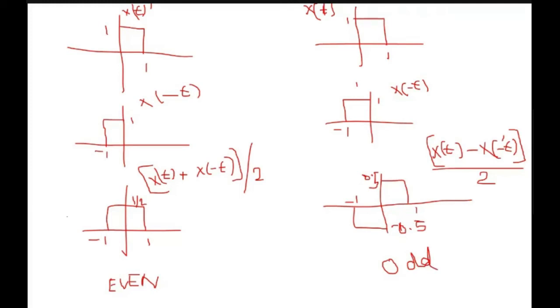Now if you combine these two, you will get x(t) only, because what is x(t)? x(t) was x even plus x odd. So when you add these two, you will get the same signal. In this case, after the addition, this part will be cancelled out and this part will be added. So 0.5 plus 0.5 is 1, and that's what is given in the original signal.